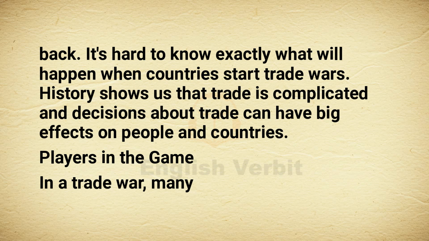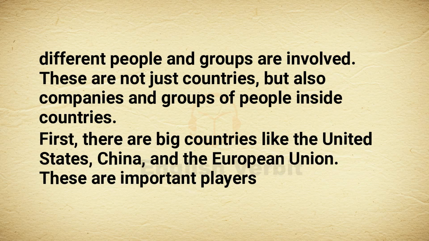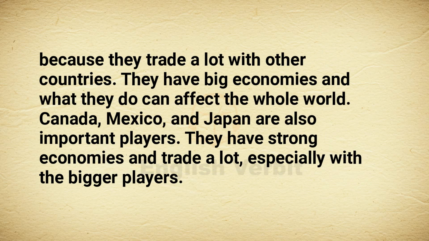Players in the game. In a trade war, many different people and groups are involved. These are not just countries, but also companies and groups of people inside countries. First, there are big countries like the United States, China, and the European Union. These are important players because they trade a lot with other countries. They have big economies, and what they do can affect the whole world. Canada, Mexico, and Japan are also important players. They have strong economies and trade a lot, especially with the bigger players.